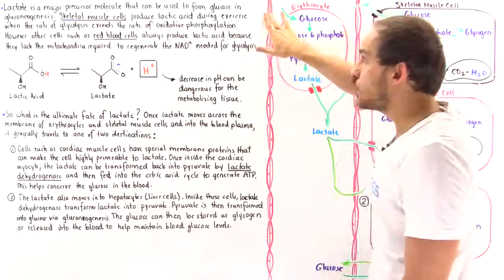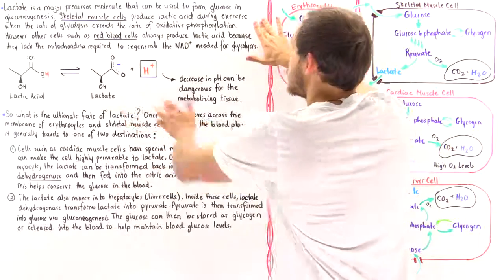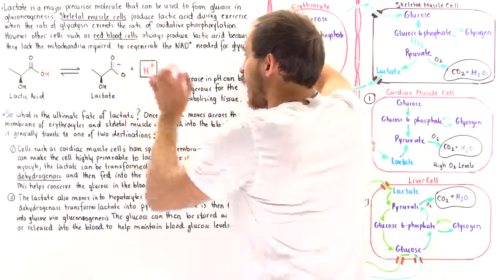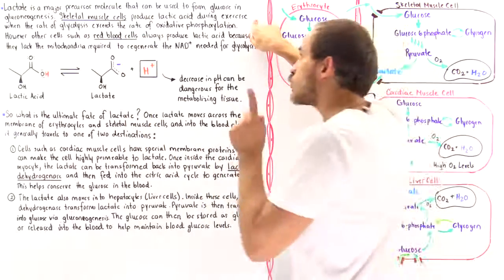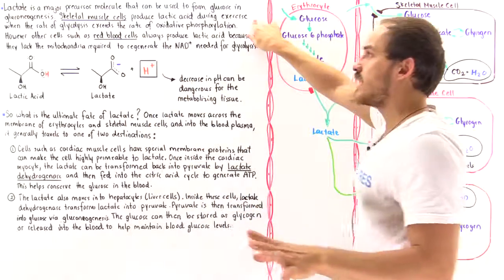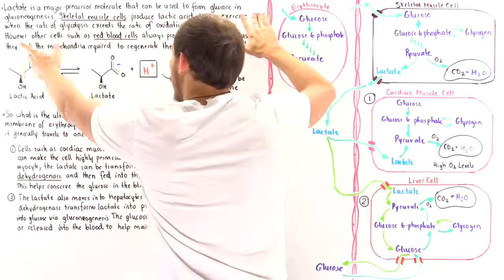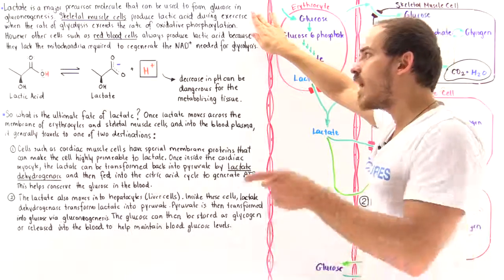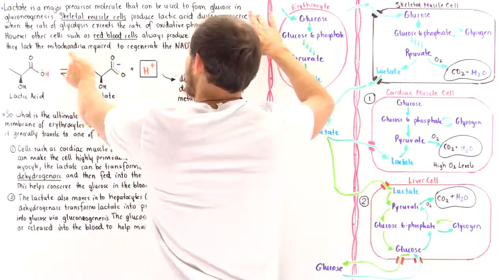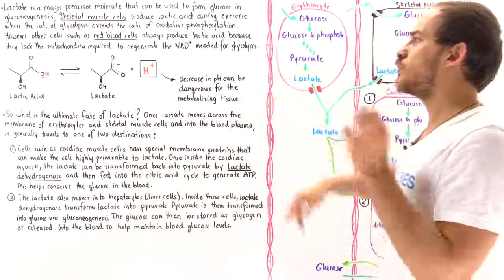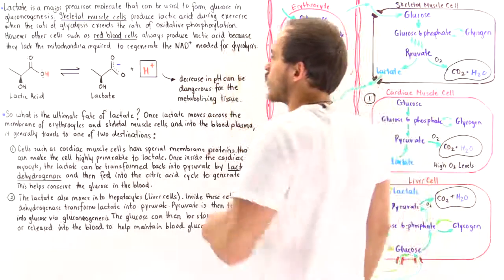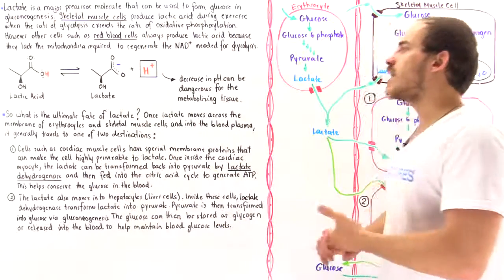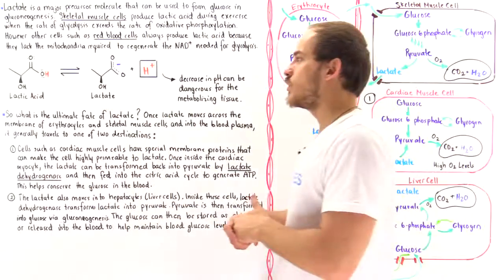Skeletal muscle cells produce lactic acid, which then dissociates into lactate and the H+ ions, during exercise when the rate of glycolysis is greater than the rate of oxidative phosphorylation that takes place in the mitochondria. Other types of cells like red blood cells only produce lactic acid because they don't have the machinery, the mitochondria, needed to regenerate those NAD+ coenzymes that we must have if we want to use glycolysis to form those ATP molecules.